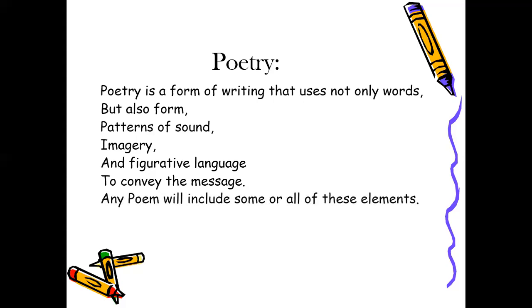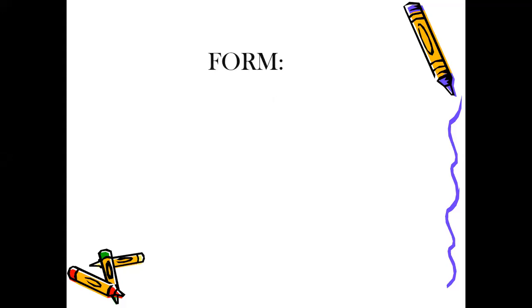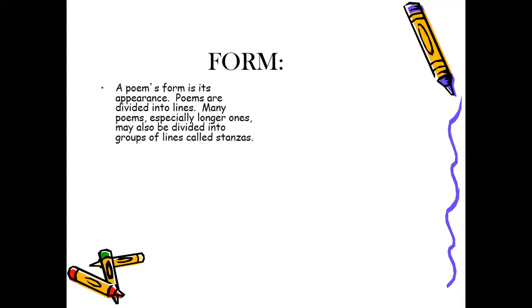Any poem will include some or all of these elements. Sure, you cannot merge them all, but if you did, that would be very professional. Now let's deal with the form and see what the form is about. A poem's form is its appearance, how it looks, how it is written.